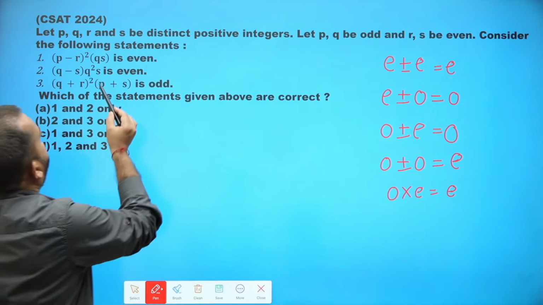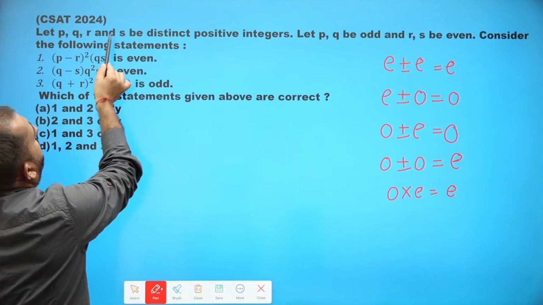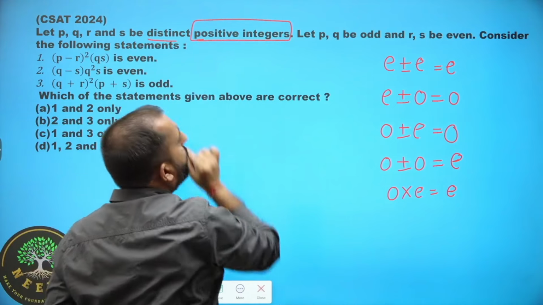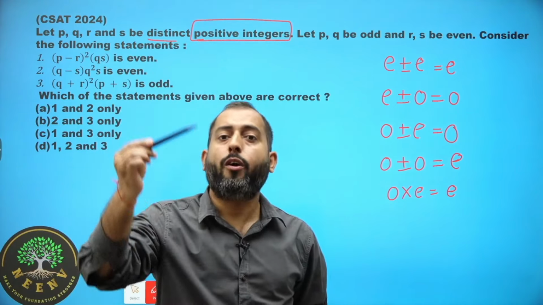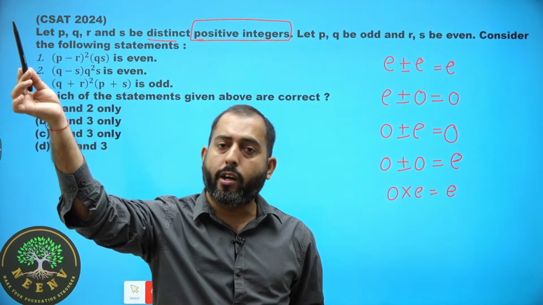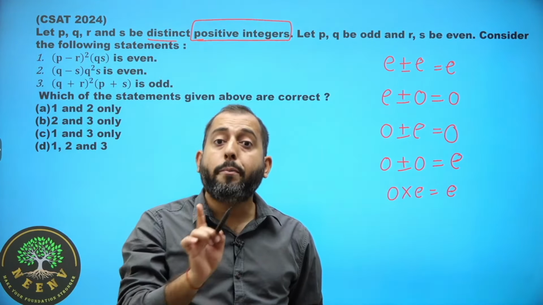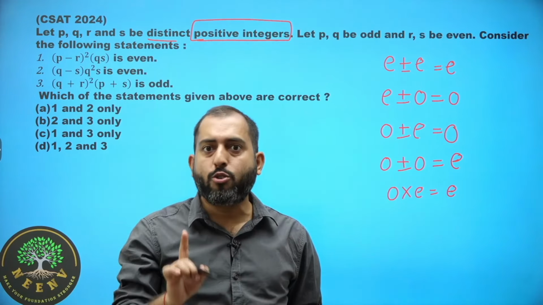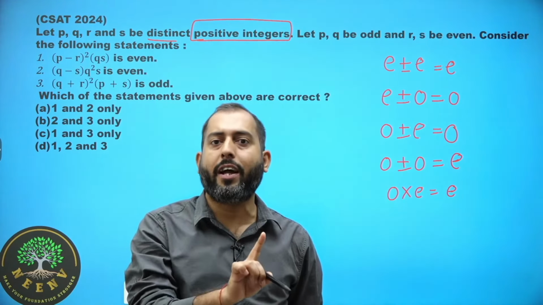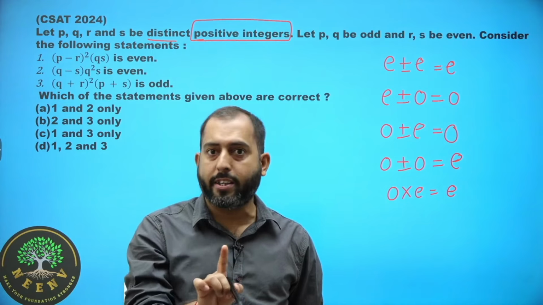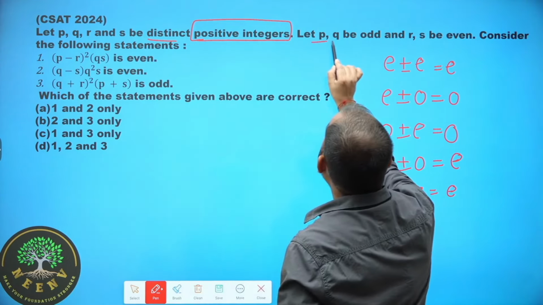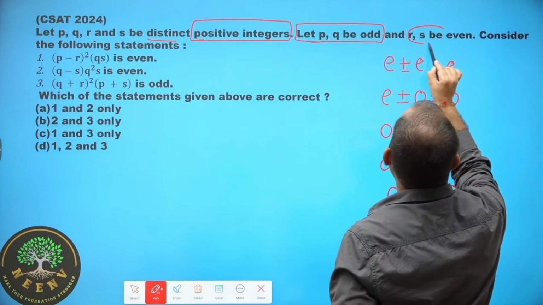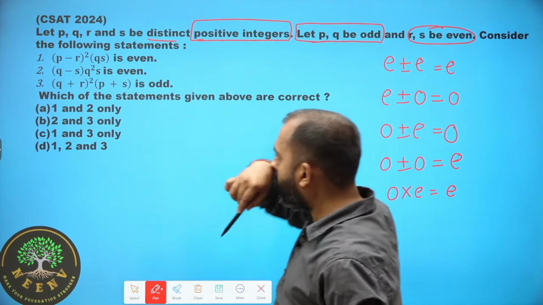Okay. Now, the statement says let P, Q, R and S be distinct positive integers. What are positive integers? 1, 2, 3, 4, 5 and so on. All these numbers are called what? Positive integers. Remember, integers is present, so integers do not include any fraction, integers do not include any decimal. Now let P, Q be odd, and R and S be even. Then consider the statements.